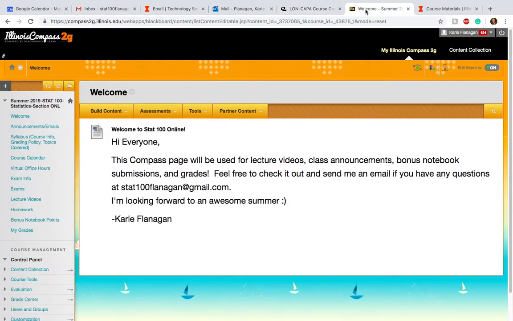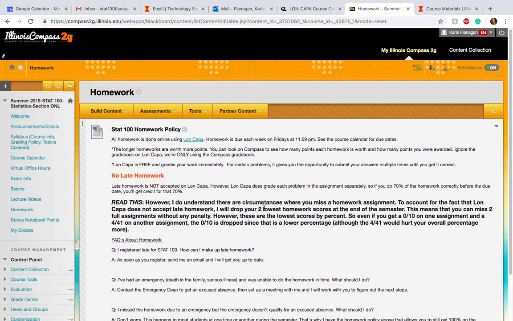And if you actually look back really quick at the homework tab on Compass, you can see that it says late homework is not accepted on LawnCappa. But because of this, I realize you guys probably have a lot going on this summer. I'll drop your 2 lowest homework scores. So you can miss 2 homeworks without any penalty.